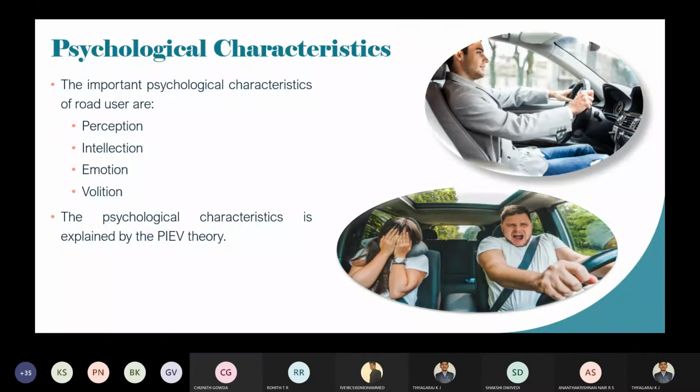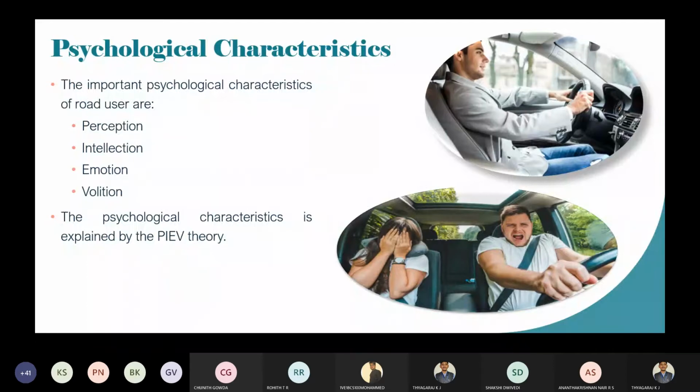You can unmute yourself and answer, or you can leave a message in the chat section, if it is understood. Is it understood? You can leave a message in the chat section, or you can unmute yourself and answer. Okay, I hope you have understood the physiological simple things, vision and hearing.